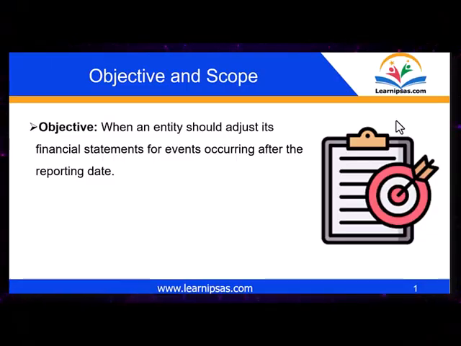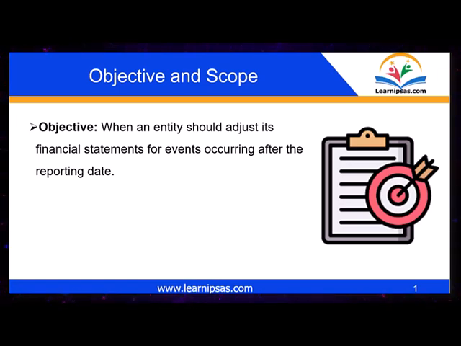The objective of this standard is to prescribe when an entity should adjust its financial statements for events occurring after the reporting date, and the disclosure required about these events, including the date when the financial statements were authorized for issue. The standard also mandates that an entity should not prepare its financial statements on a going concern basis if events after the reporting date indicate that the going concern assumption is no longer appropriate.